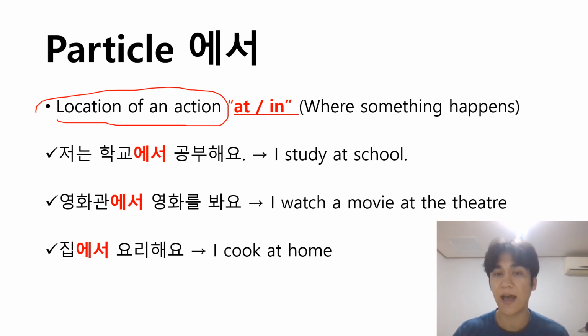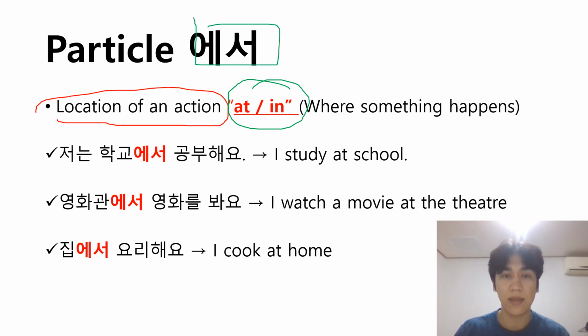In English, to express that, we use prepositions like at or in. But in Korean, they use postpositions, that is, the particle 에서, to mean the same thing as at and in. So now let's look at the example sentences.